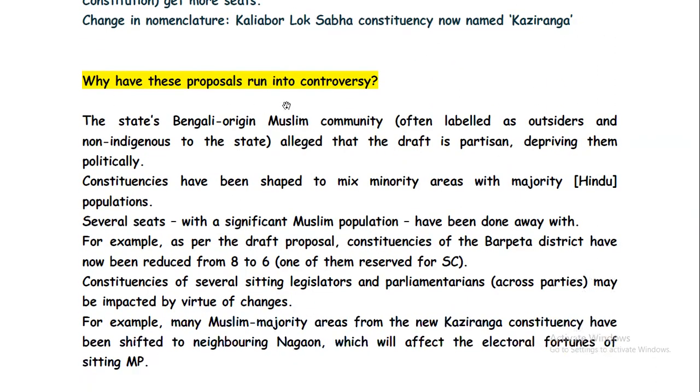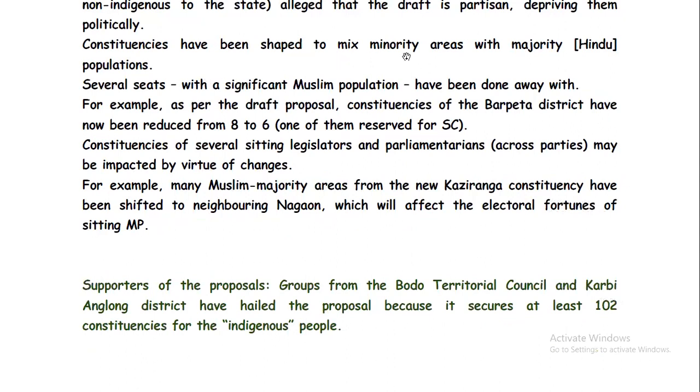Now, why has this proposal run into controversy? In Assam, the Bengali-origin Muslim community, often labeled as outsiders and non-indigenous to the state, allege that the draft is partisan, depriving them politically. Constituencies have been shaped to mix minority areas with majority, that is Hindu, populations. Several seats with a significant Muslim population have been done away with. For example, as per the draft proposal, constituencies of the Barpeta district have been reduced from 8 to 6, one of them reserved for SC, scheduled caste.